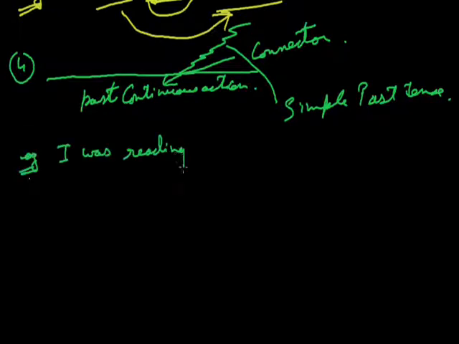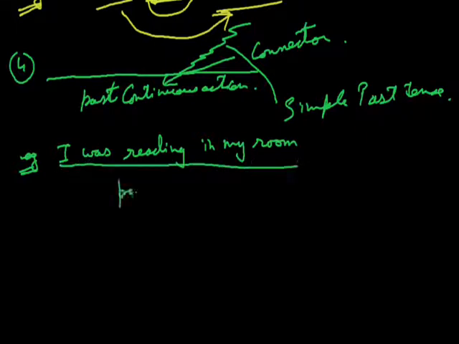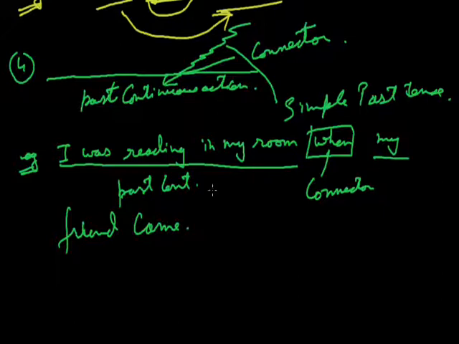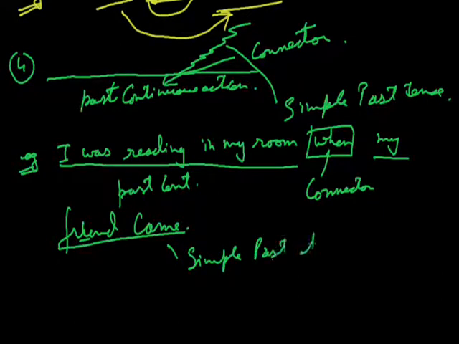For example, I was reading in my room. Now, I was reading in my room actually shows a continuous action in past. So it is past continuous tense. Now, I have supplied a connector, when. So I was reading in my room when. So when, what actually happened? My friend came. Now my friend came actually is simple past tense.